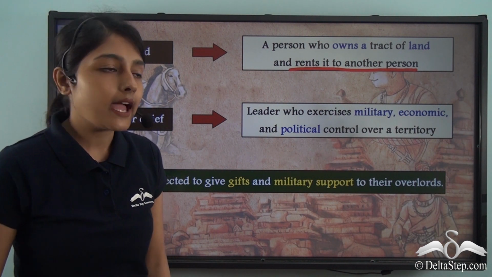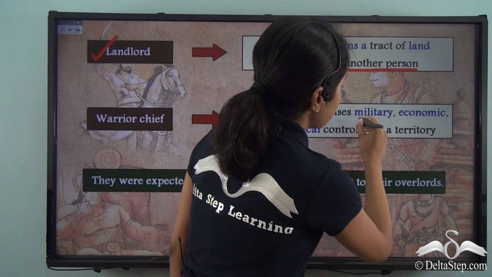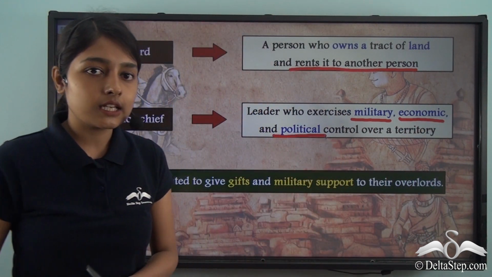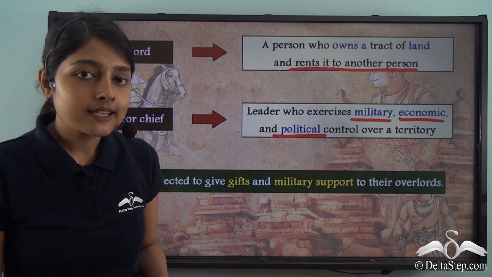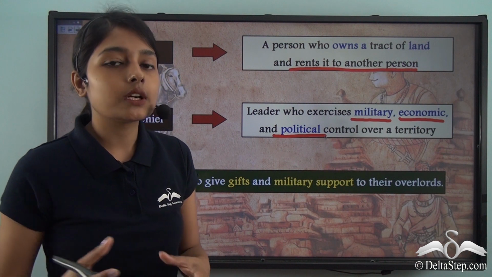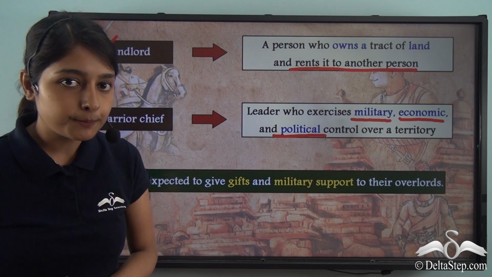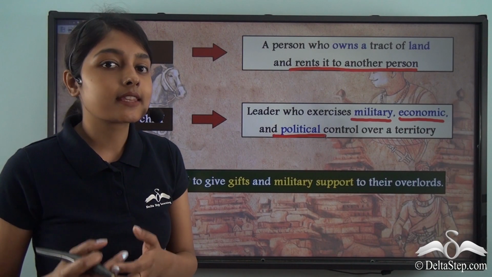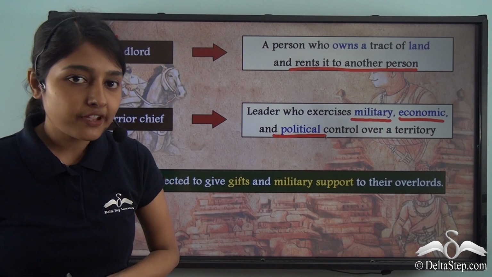And on the other hand, a warrior chief is a leader who exercises military, economic and political control over a territory. So landlords were people who owned tracts of land and they rented these lands to peasants and other cultivators for cultivation and agricultural purposes. And warrior chiefs were leaders who exercised their say in military, economic and political affairs.